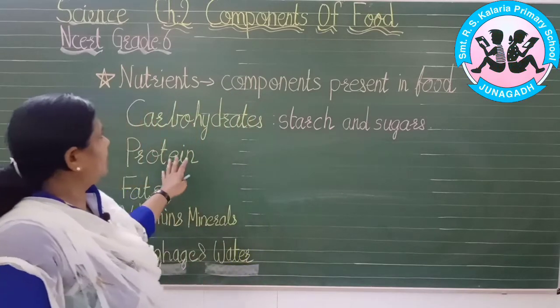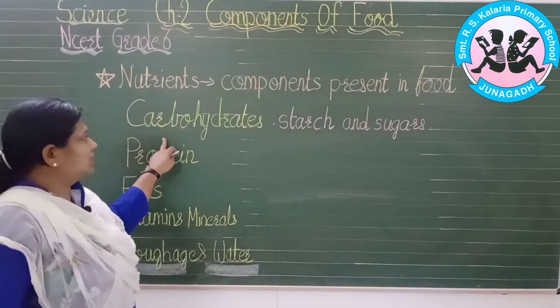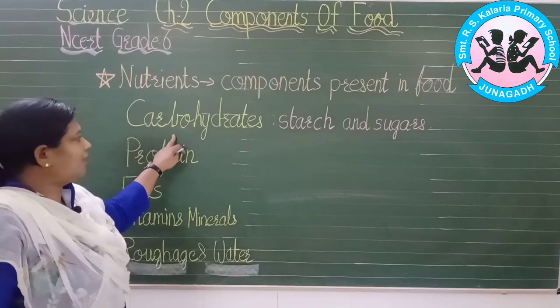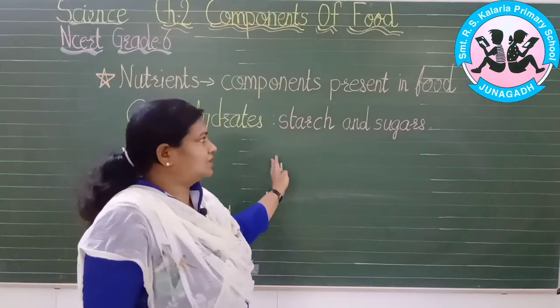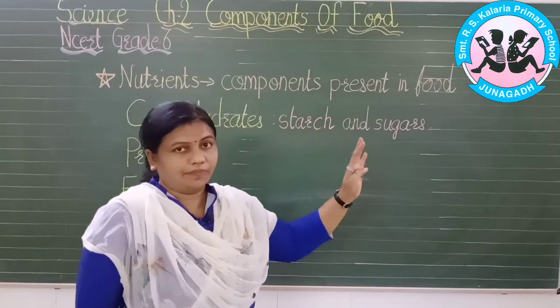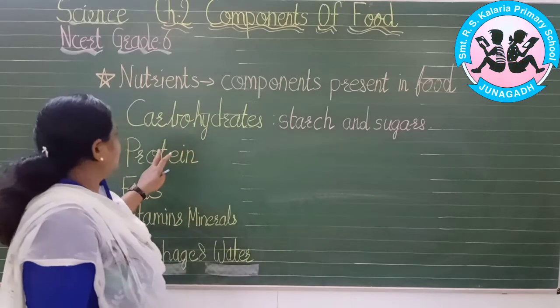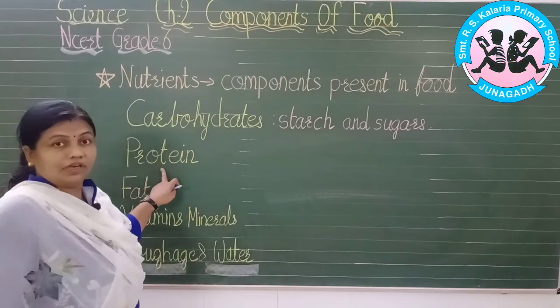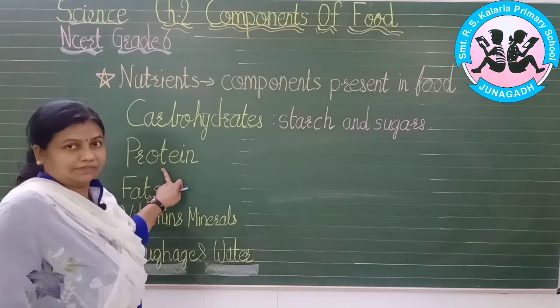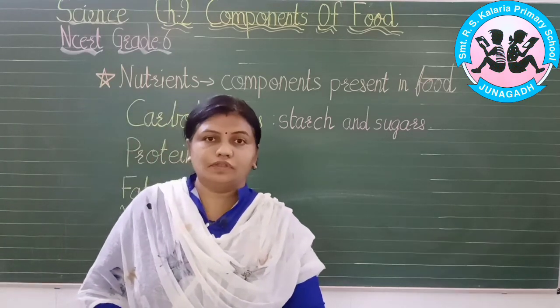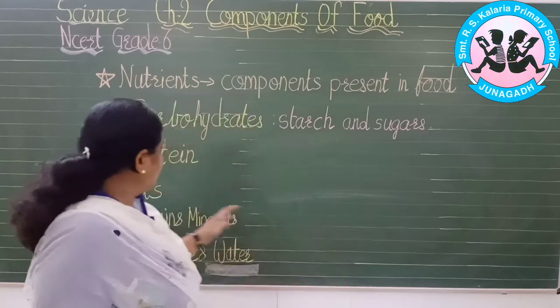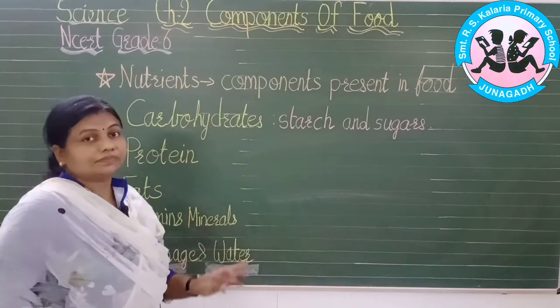Now, various components or nutrients you can say, that is carbohydrates, which is mainly found in the form of starch and sugar in the food. Our second important nutrient is protein. Yes, protein helps us for the growth of the body. Our next one is fats.